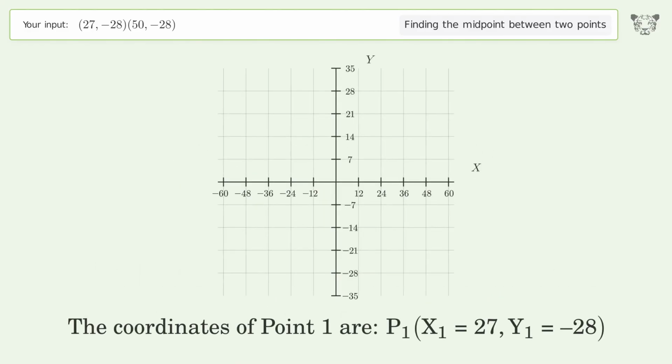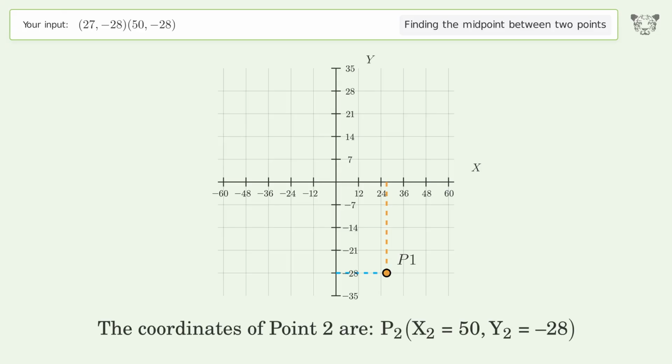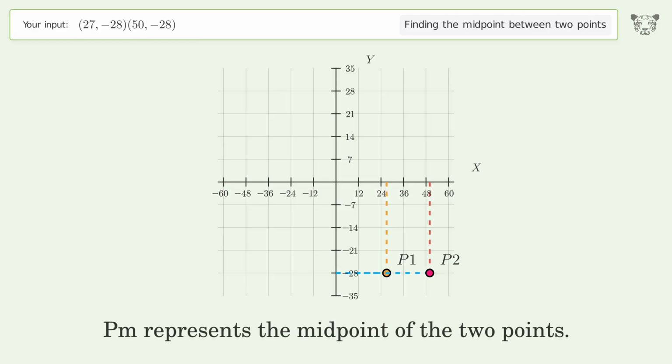The coordinates of point 1 are x1 equals 27, y1 equals -28. The coordinates of point 2 are x2 equals 50, y2 equals -28. PM represents the midpoint of the 2 points.